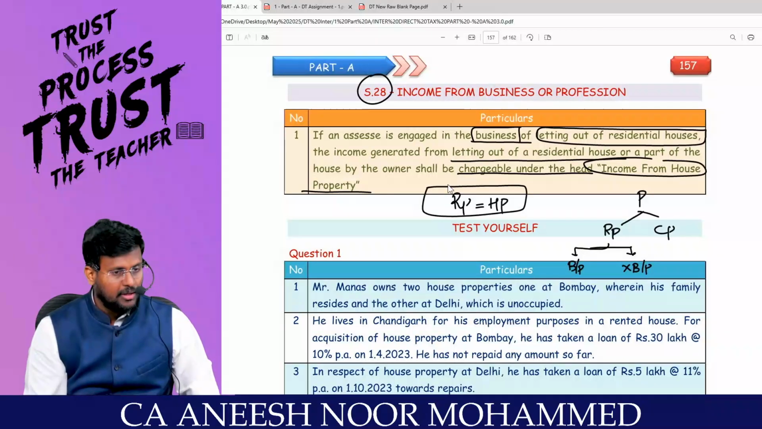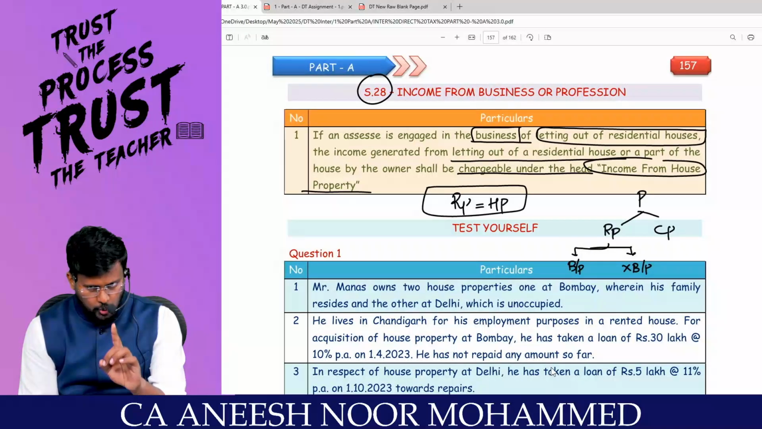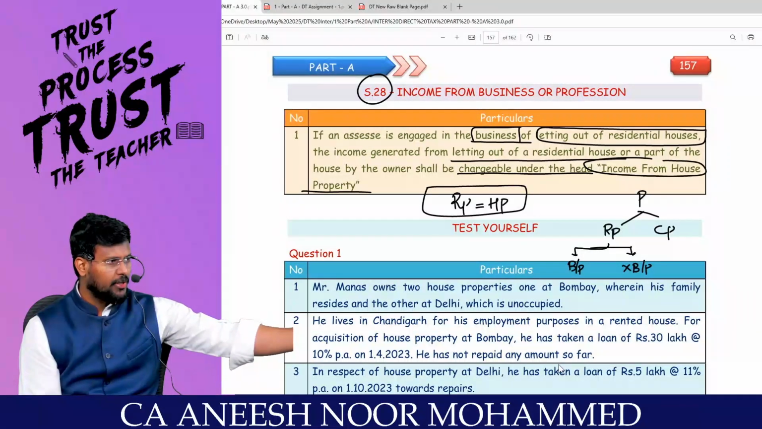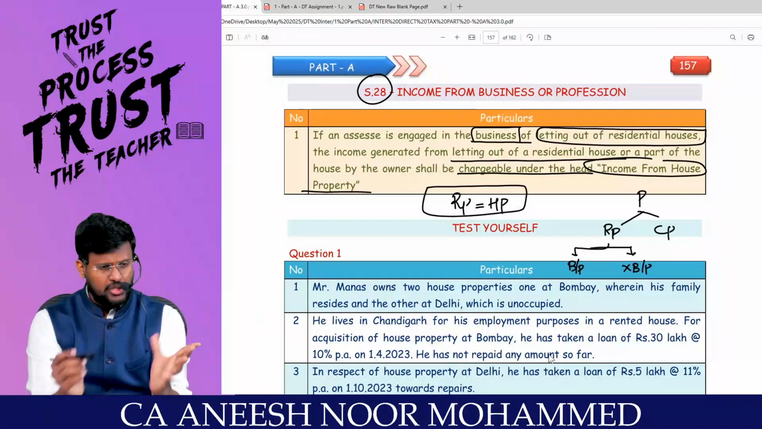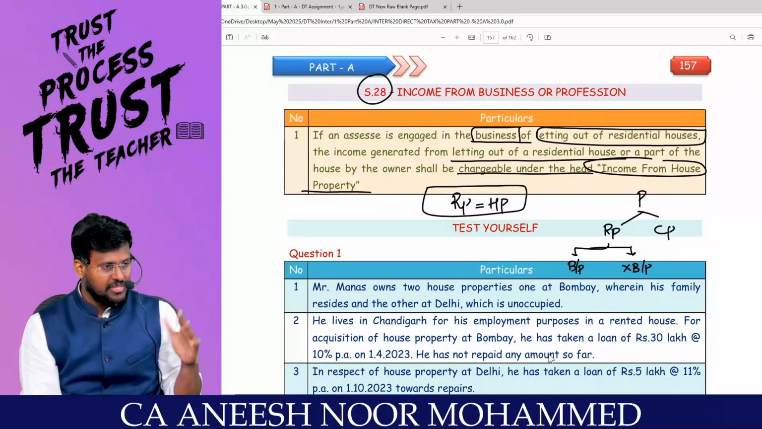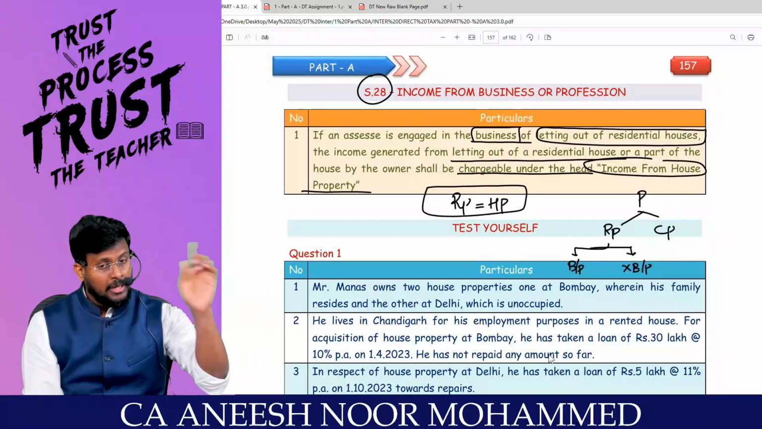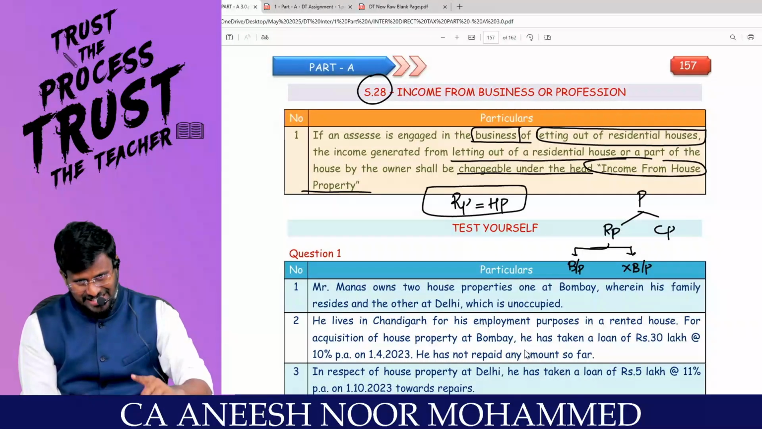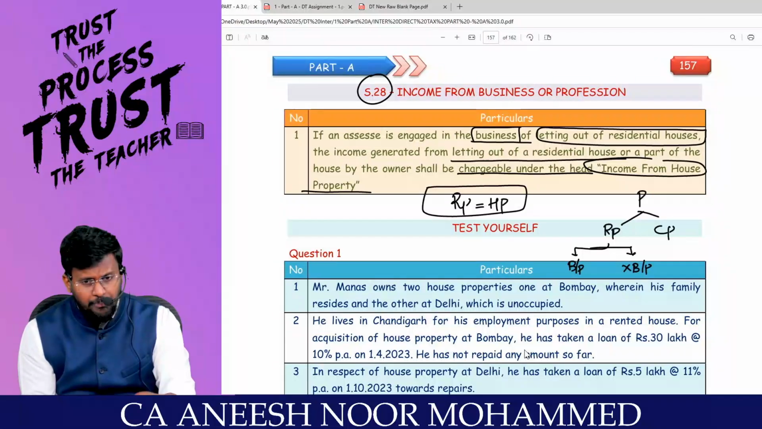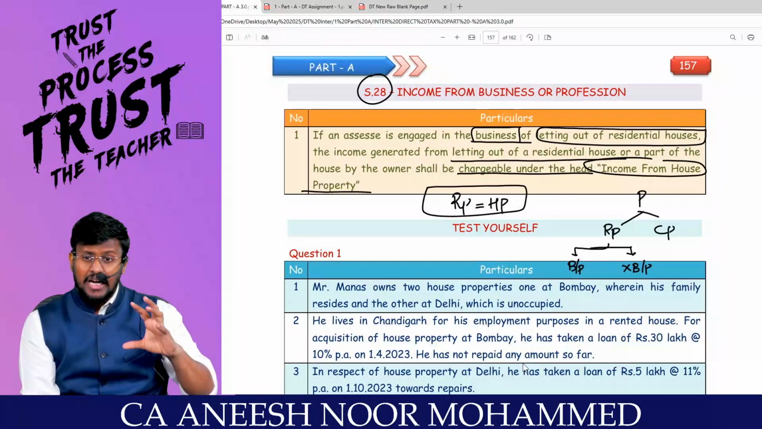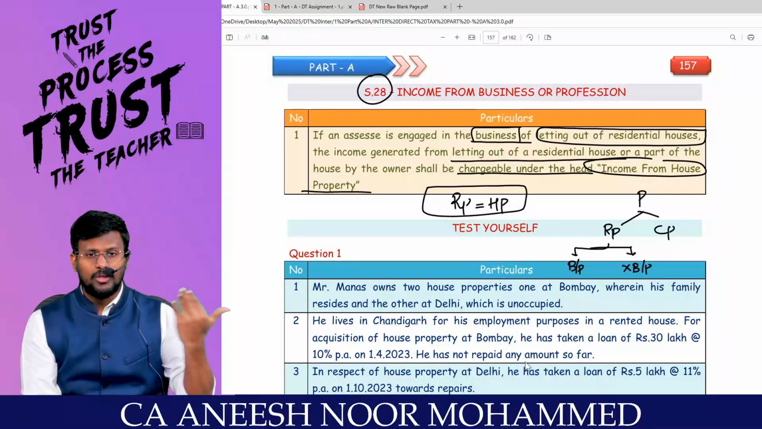That is the amendment. Whether you have one residential house property and you have let out that property, it should be taxable under income from house property. Say I am having 25 residential house properties and I am doing business with that, the business itself being letting out of the property. Sir, even though it is business, it will not be taxable under business or profession. It will be taxable under income from house property. But if the property is a commercial property, then it is altogether different.